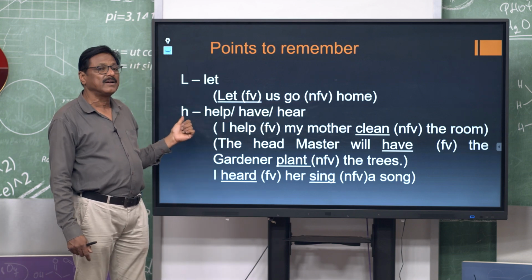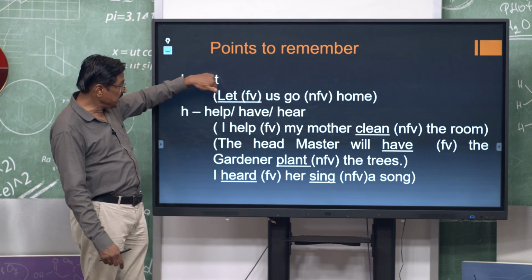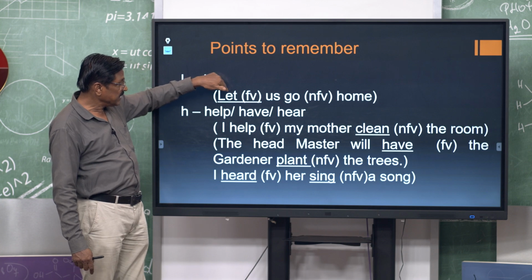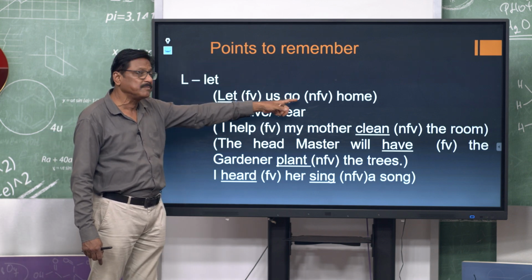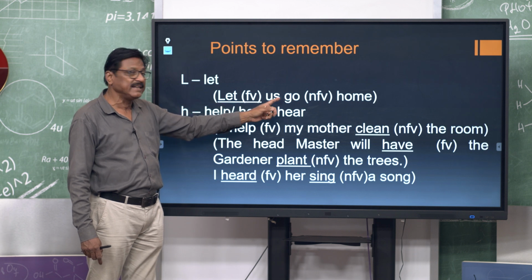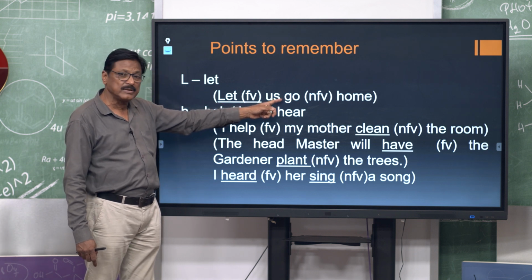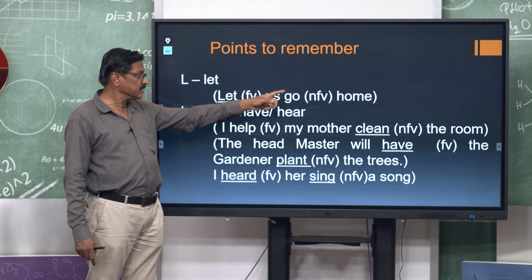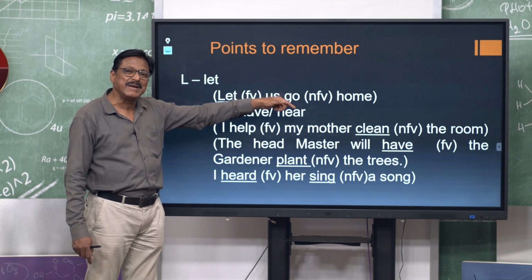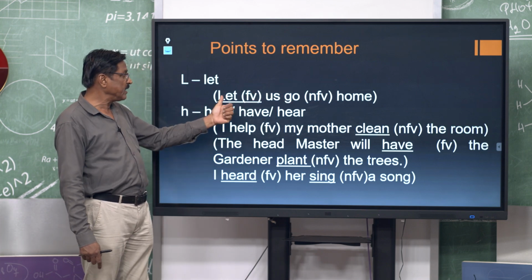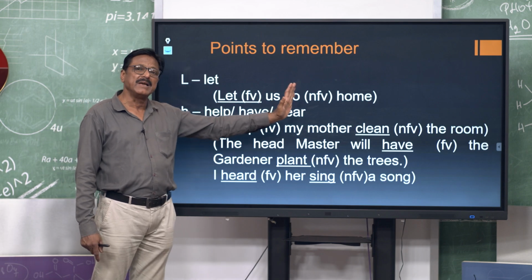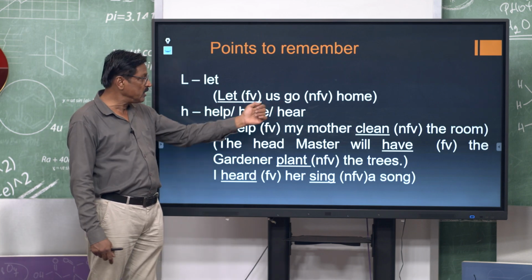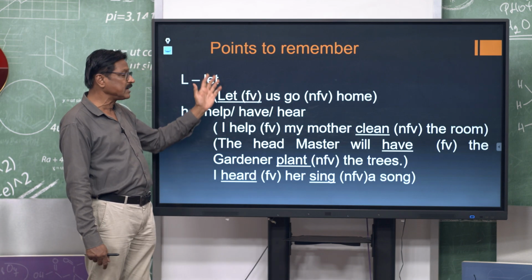So, H stands for help. So, this verb tells us whether the non-finite verb will carry "to" or not, that is, whether it will be a to infinitive or a bare infinitive. That is, where there is a let, then the non-finite will be a bare infinitive, no "to" will be added. This is the formula I told you.